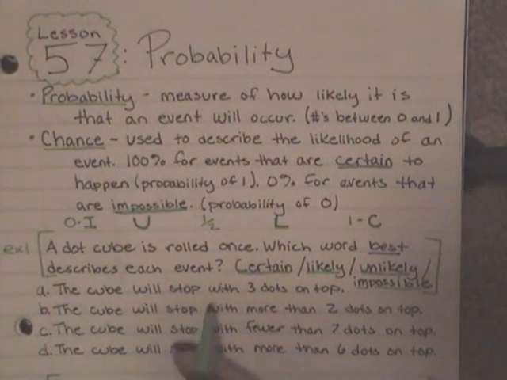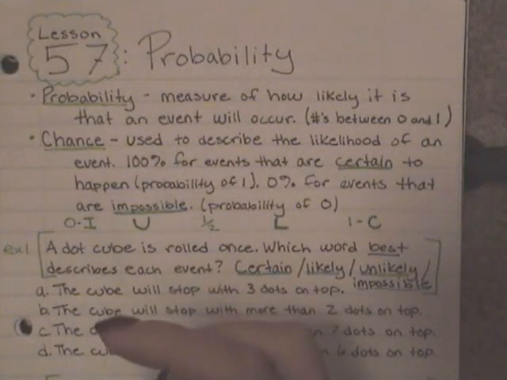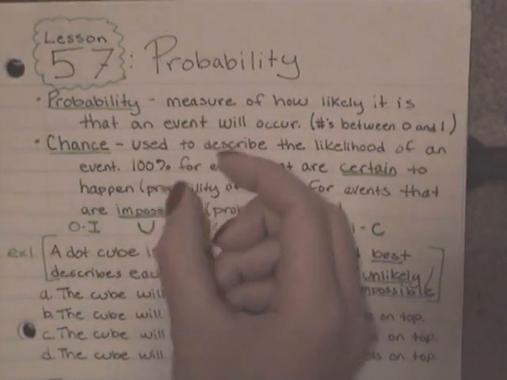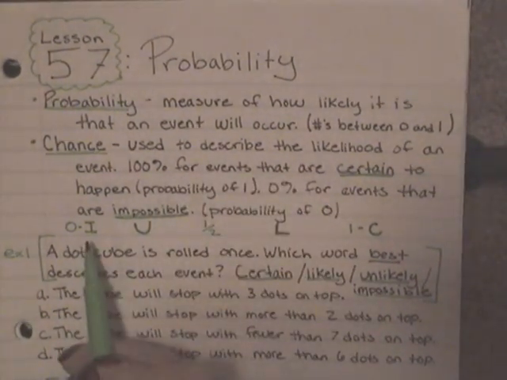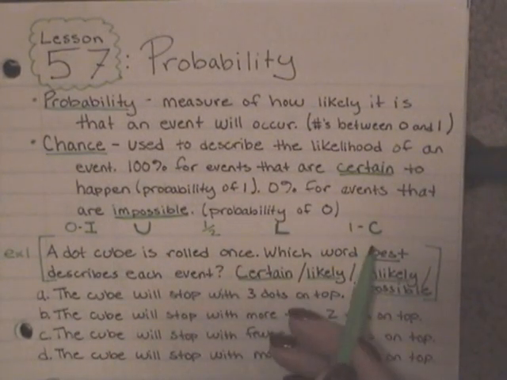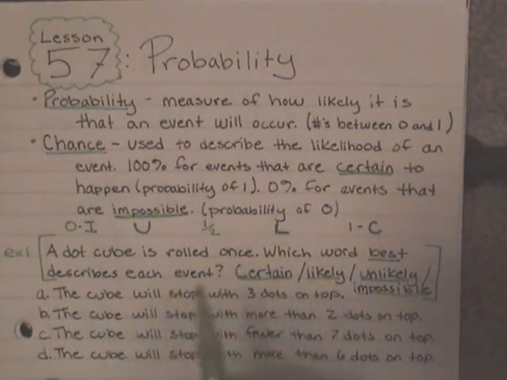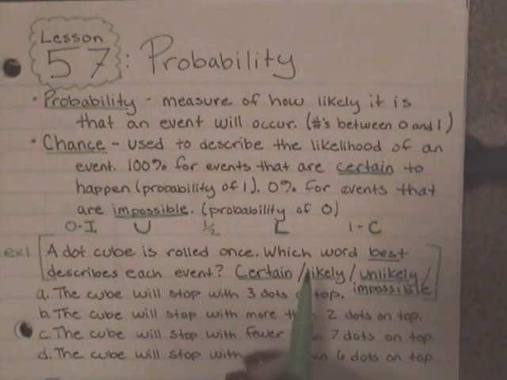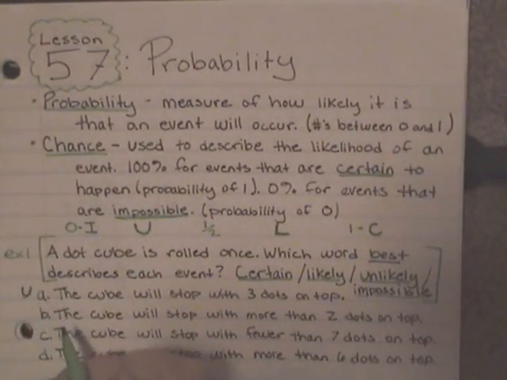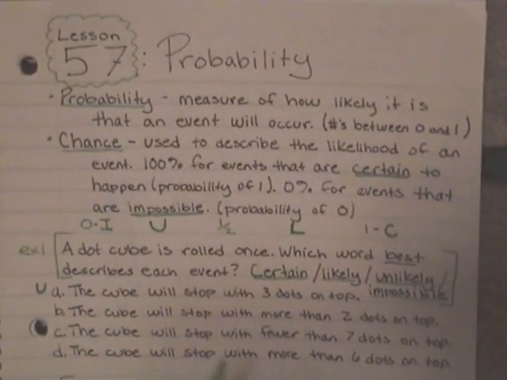So the cube will stop with 3 dots on top, which means I'm taking my die and I'm going to roll it. And what is the chance that it will land with a 3 on top? Is that impossible? No, because there's going to be a side that has 3 dots on it. Are we certain? No, we're not really certain because there aren't 3s on all of the sides. We're going to say that it is very unlikely. We're going to put a U. It is unlikely to happen, because there's only one side with a 3.